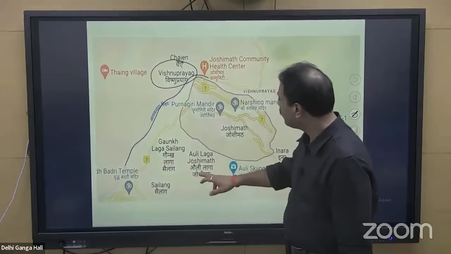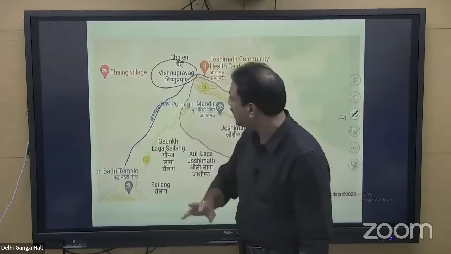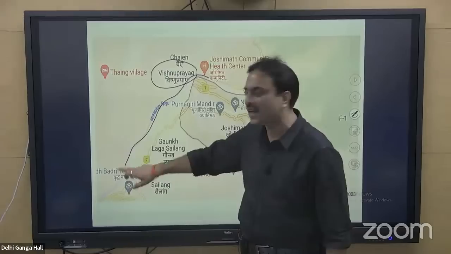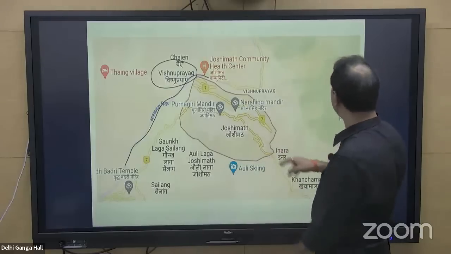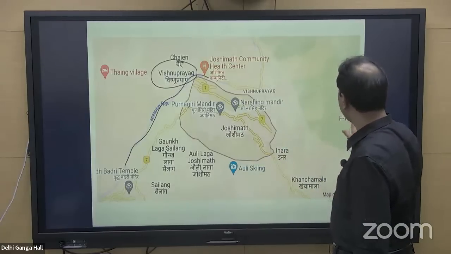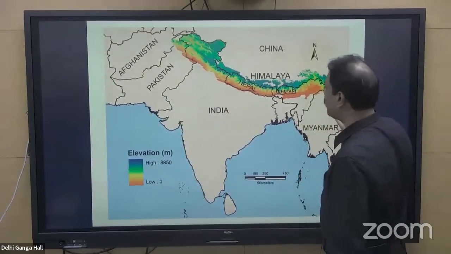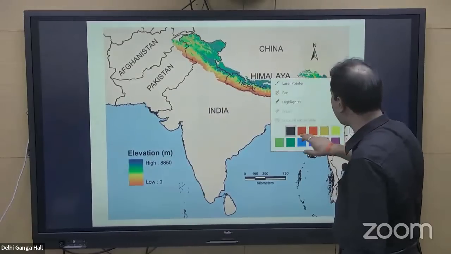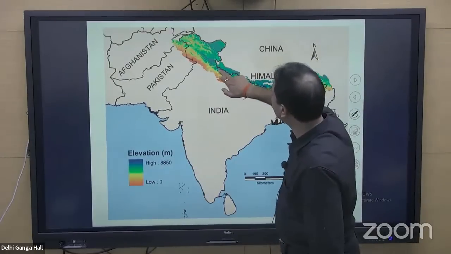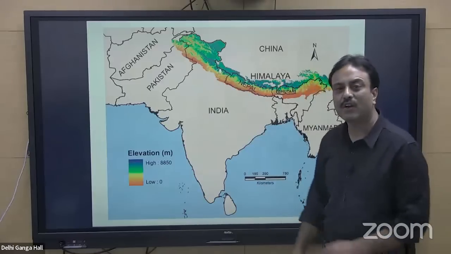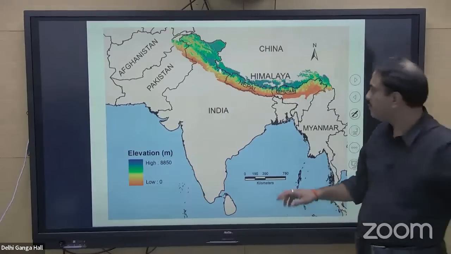Oli, an important place over here. Gonk Laga Selang, again an important place over here. The road goes to Badrinath temple, and between Joshimath and Badrinath there is a place from where the trekking route starts for Hemkund Sahib and Valley of Flowers. So a very important region that we discussed. Look at this particular map. I have added this map in my discussion just to tell you the location of Joshimath. Somewhere over here, at the northernmost stretches of Uttarakhand, is the location of Joshimath.